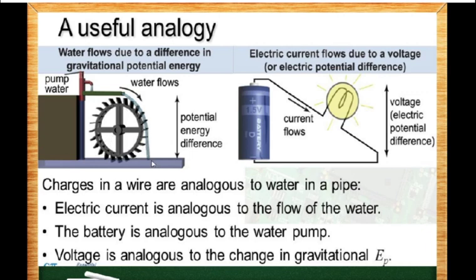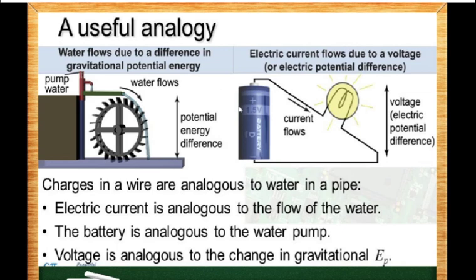Now when it comes to the lower potential energy, then we have to do work. Now this water pump is doing work, and therefore we need to do work once again to raise the level of water to the higher potential.